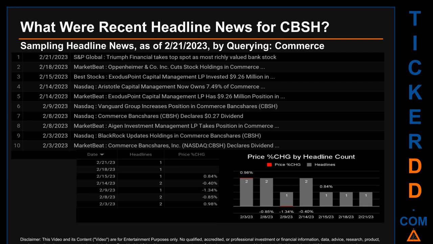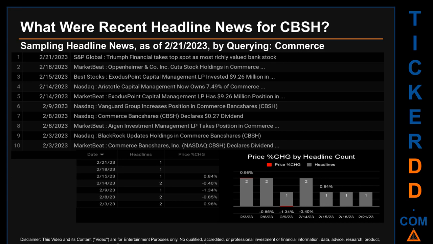Then, for the second day with the most discovered headlines, on Wednesday, February 8, 2023, first, Nasdaq published the headline that read, Commerce Bankshares, CBSH declares 27 cents dividend. Second, MarketBeat published the headline that read, Aegon Investment Management LP takes position in Commerce. Then, for the third date with the most found headlines, on Friday, February 3, 2023, first, Nasdaq published the headline that read, BlackRock updates holdings in Commerce Bankshares, CBSH.